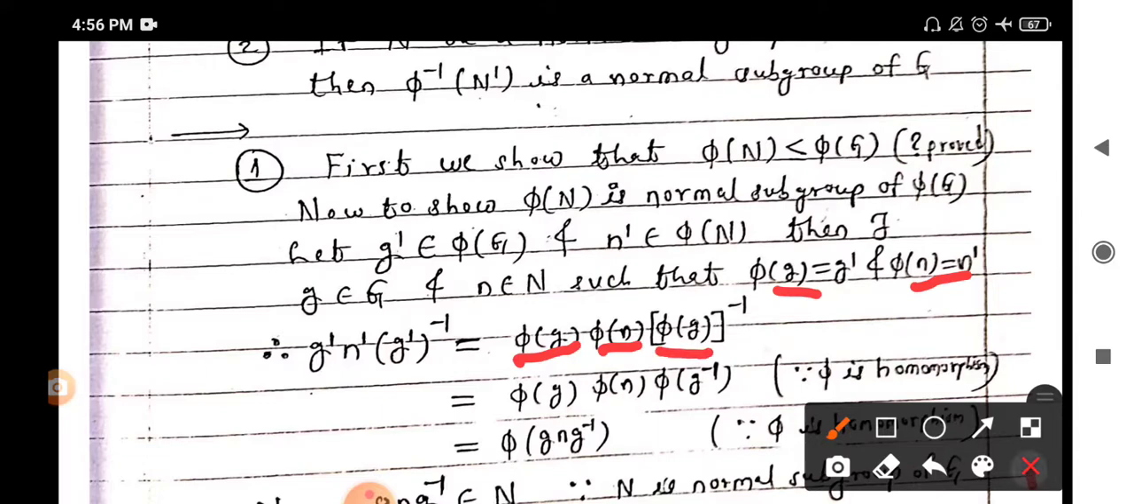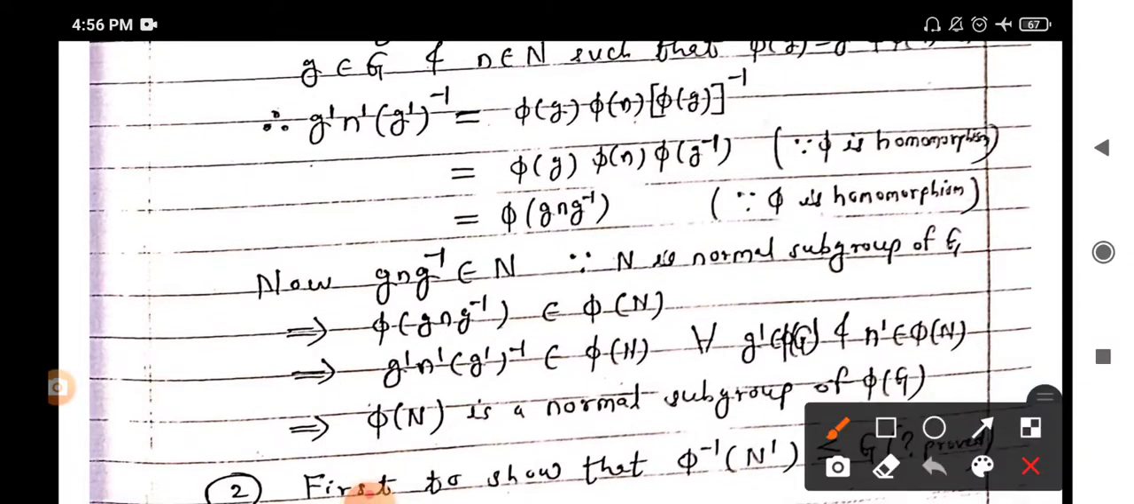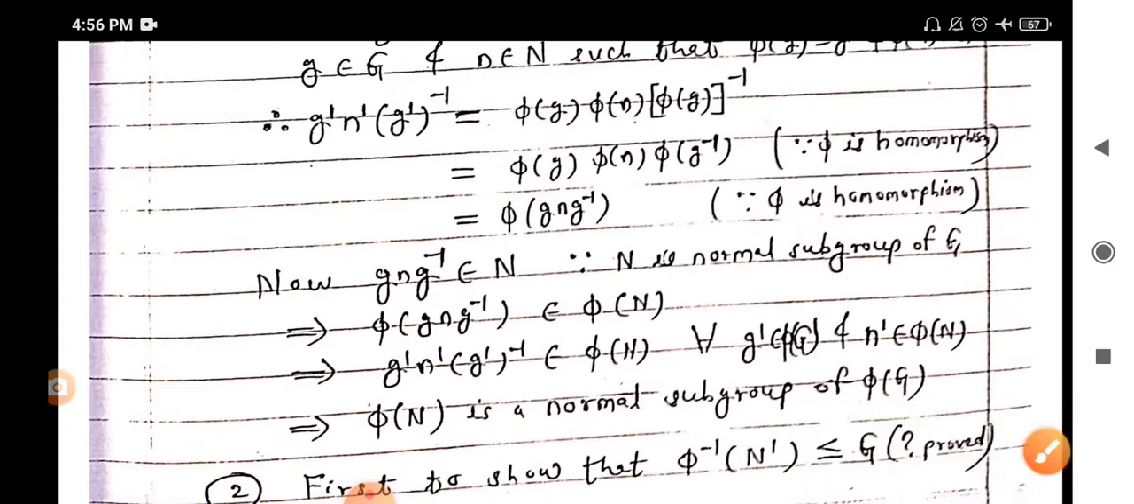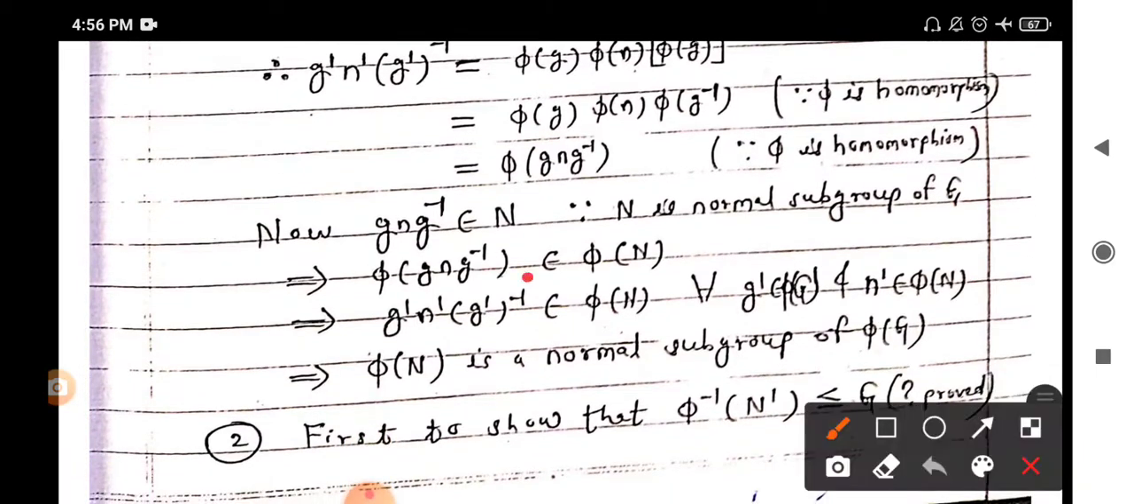But phi is a homomorphism, therefore it becomes phi of g n g inverse. Hence g n g inverse belongs to N, since N is a normal subgroup of group G. Hence applying phi on both sides, phi of g n g inverse belongs to phi of N, and hence g dash n dash g dash inverse belongs to phi of N for every element g dash belongs to phi of G and n dash belongs to phi of N. This proves that phi of N is a normal subgroup of group phi of G.